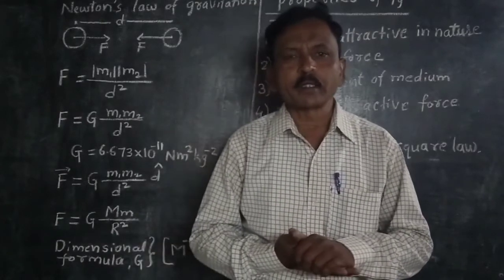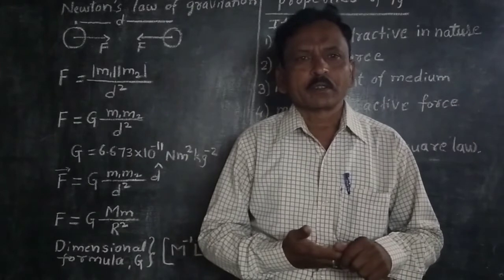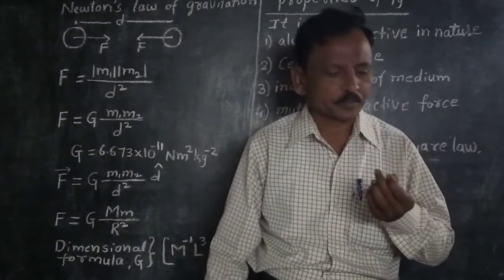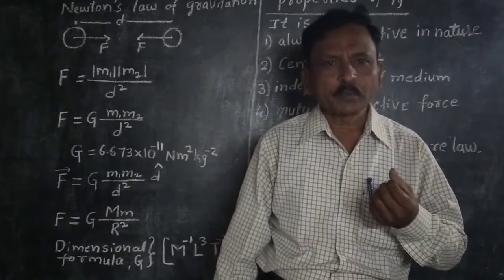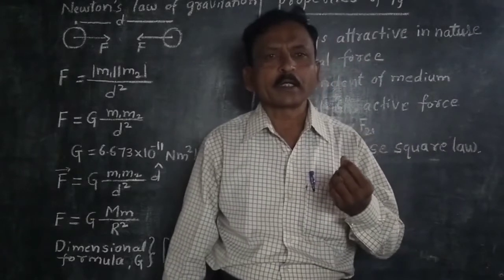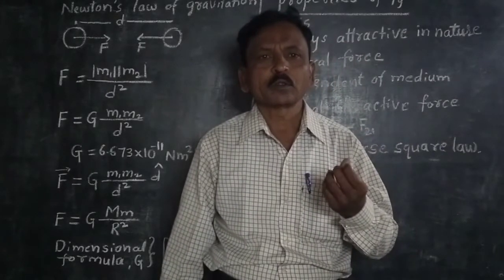They spent their whole life in observation of the planets. And Kepler proposed three planetary laws of motion.